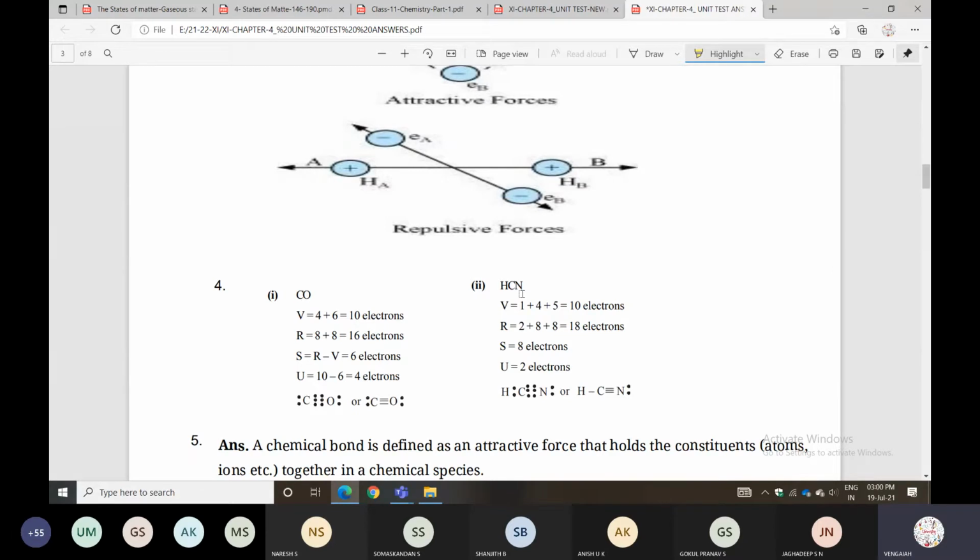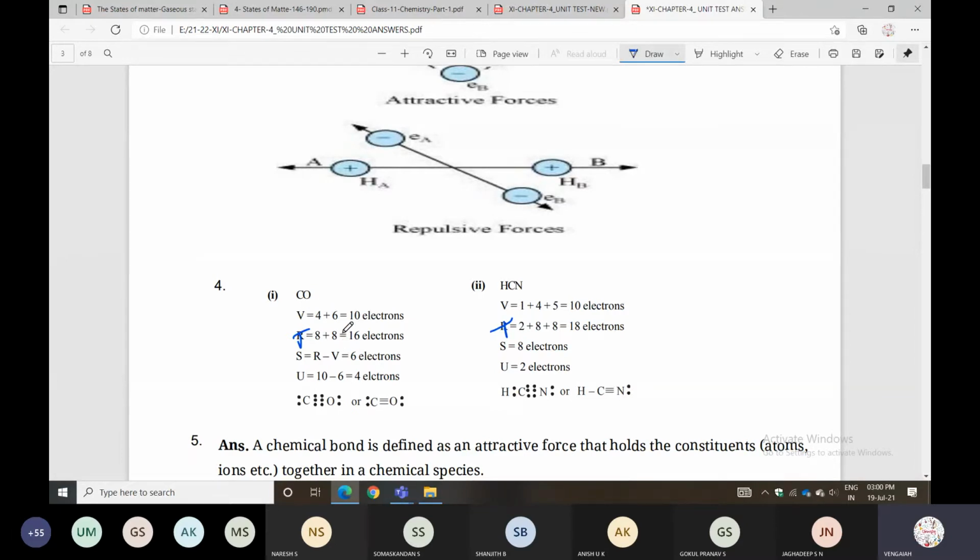So in the CO condition, for the total number of electrons you can take 8 plus 8, but the R symbol is given instead of T. That is wrong. You can take T, which is better for understanding. T is nothing but the total number of electrons. For CO, carbon is 8 and oxygen is also 8.